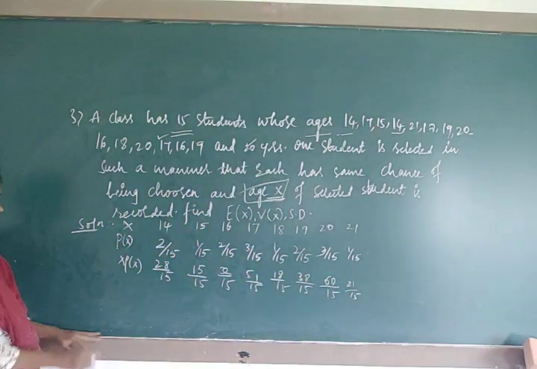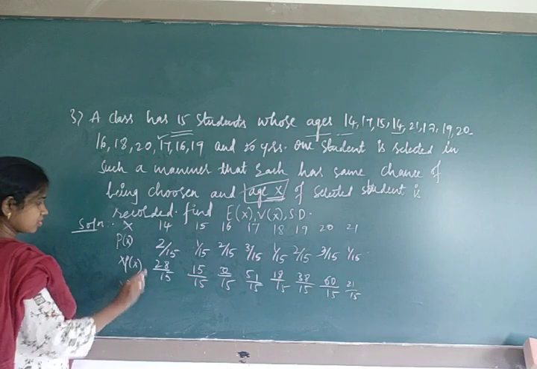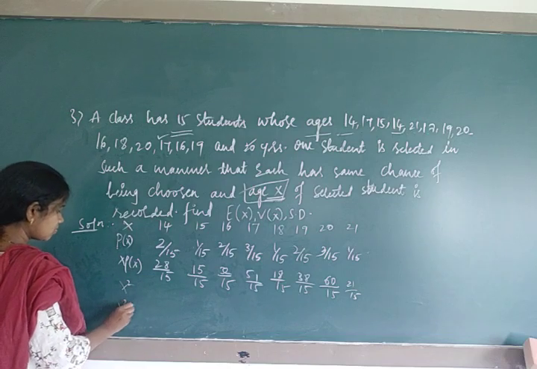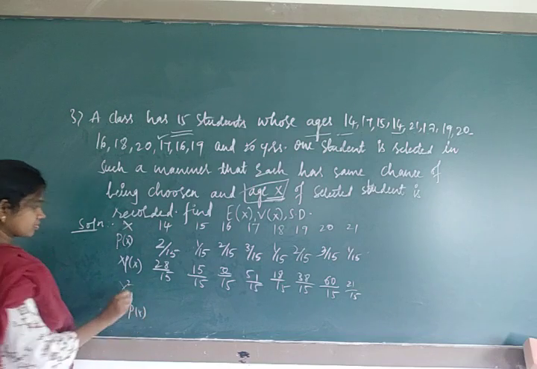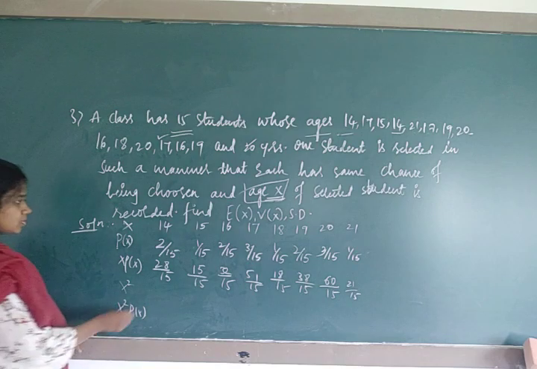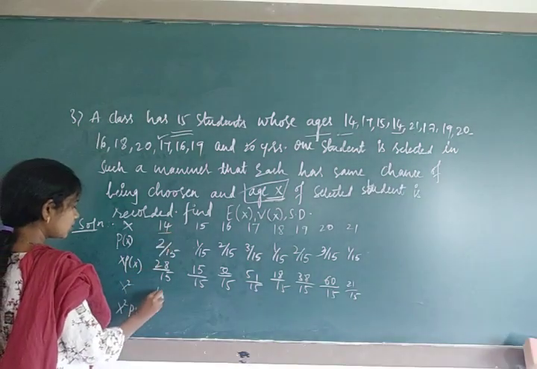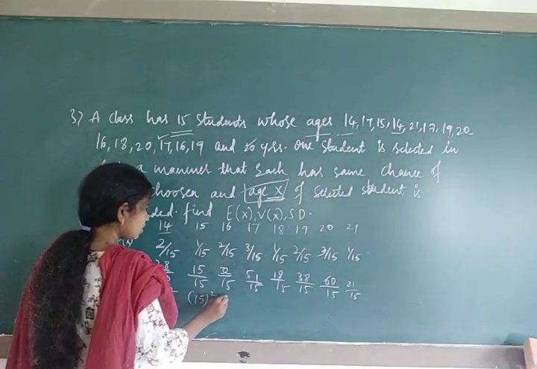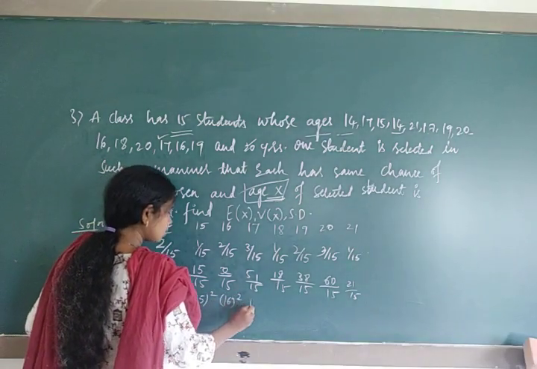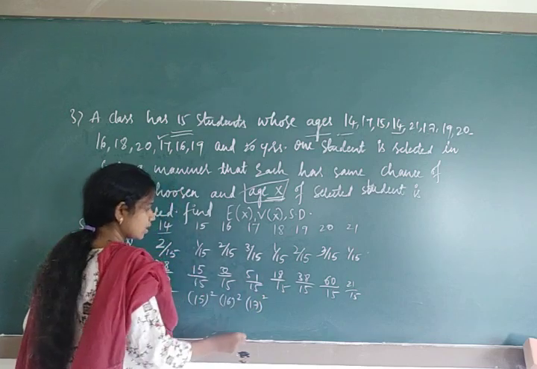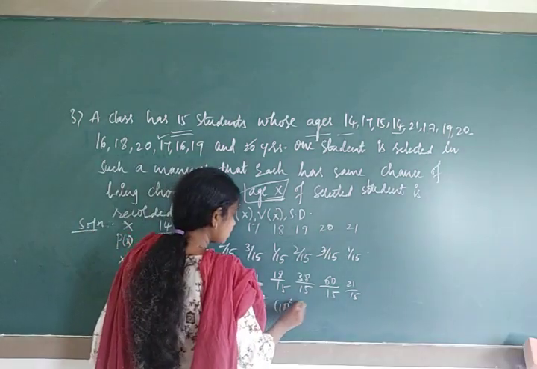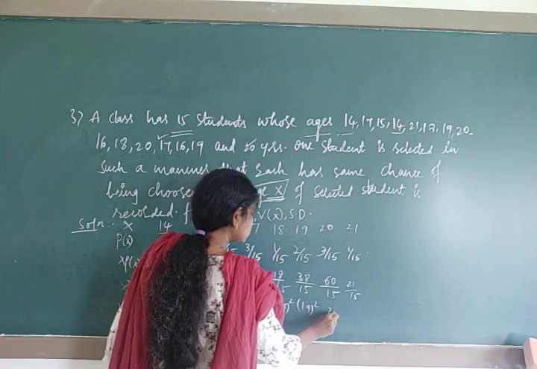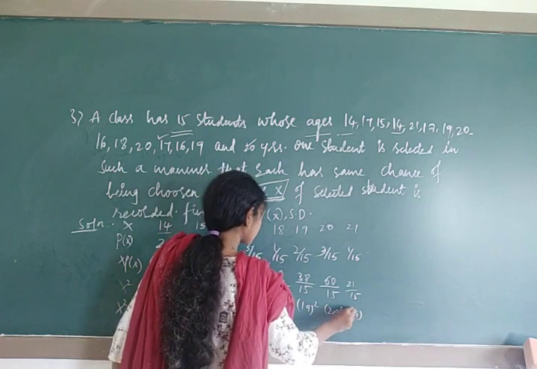So next you make x square, and next you make x square P of x. So x square: 14 square you have to take, next 15 square, 16 square, 17 square, 18 square, 19 square, 20 square and 21 square.